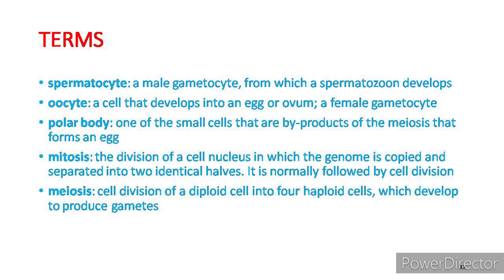Okay, there are some important terms like spermatocyte, oocyte, polar body, mitosis, meiosis. What are spermatocytes? Male gametocytes from which a spermatozoon develops. Oocytes are cells that develop into an egg or ovum, and a polar body is one of the small cells that are a byproduct of meiosis. And mitosis is the division of the cell nucleus in which the genome is copied and separated into two identical cells. And in meiosis, a diploid cell divides into four haploid cells which develop to produce gametes.